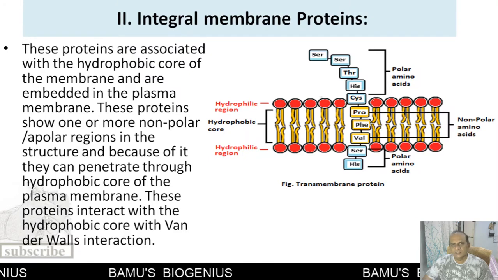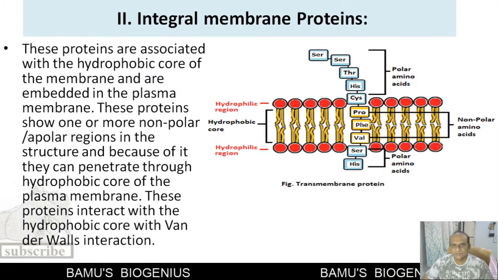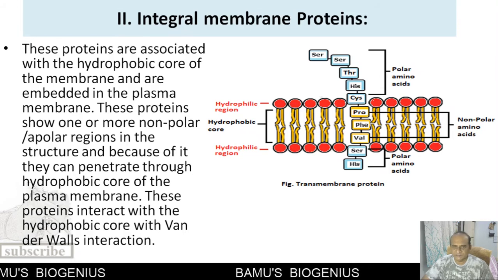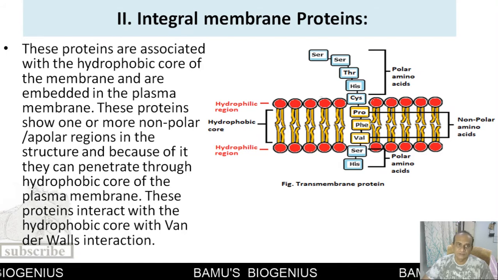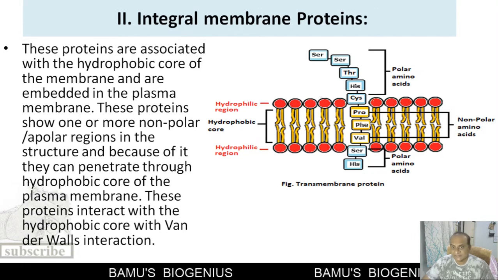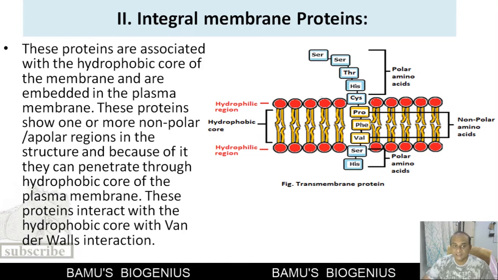Now the second type of membrane protein is called an integral membrane protein. As I have told you, these membrane proteins are embedded, they penetrate inside the plasma membrane, and that's why they are called integral membrane proteins. These proteins are associated with the hydrophobic region of the plasma membrane, and they are embedded inside the plasma membrane. So that's why they are called integral membrane proteins.